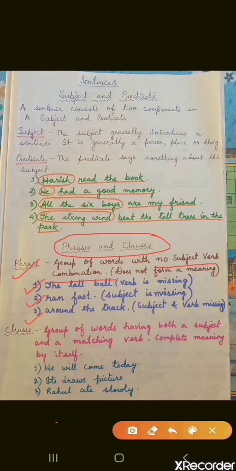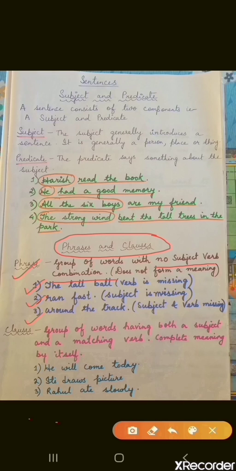All right, so you have understood. It's very easy to understand phrases. You will see a group of words where there is no subject-verb combination, meaning subject and verb are not together. That is a phrase. Somewhere the verb is there, then the subject will be missing; somewhere the subject is there, then the verb will be missing, or both can be missing. Am I clear to you all?